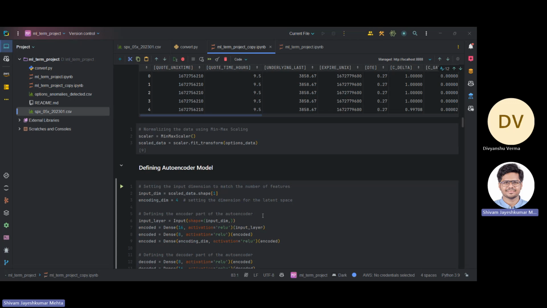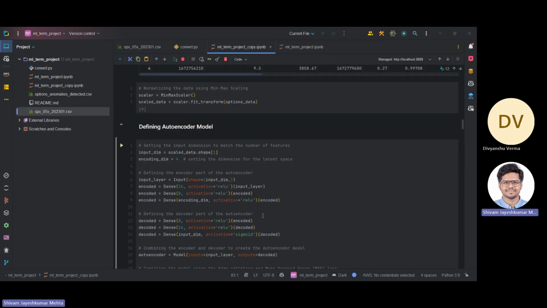So at the start, the input data has 24 features. So the first layer will also have 24 features. And for encoding, we would set the latent space as 4, which means that there are 4 dimensions at the bottleneck layer.